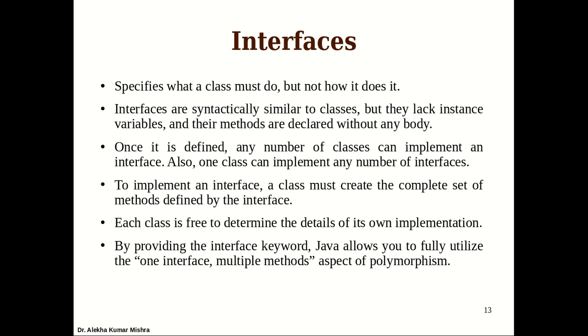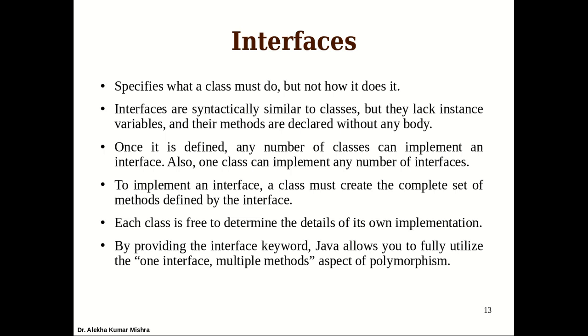Also, one class can implement multiple interfaces. So a multiple inheritance case can be seen using interfaces only in Java. We cannot do it using classes.